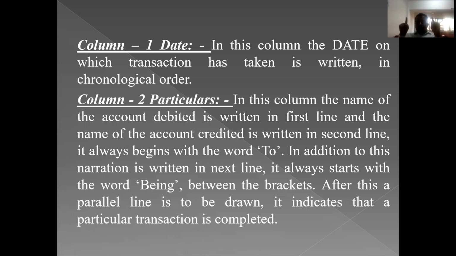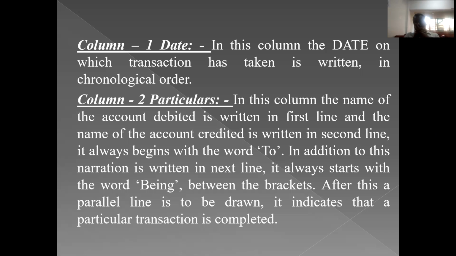In the third line, in brackets, we need to write the short summary of that transaction, which starts with "being". That is the narration. Narration is nothing but a summary of the transaction, and it starts with "being".